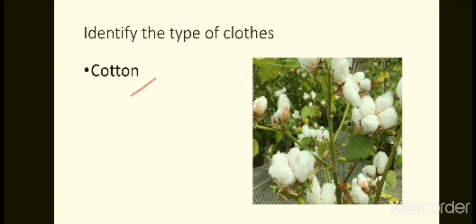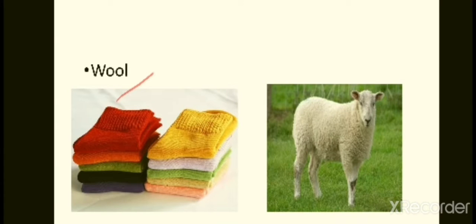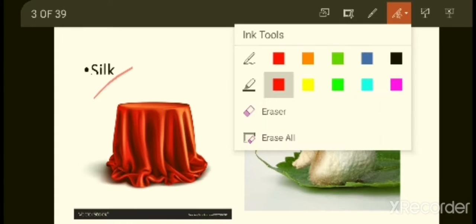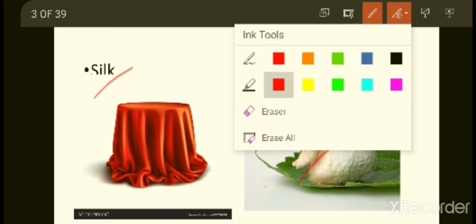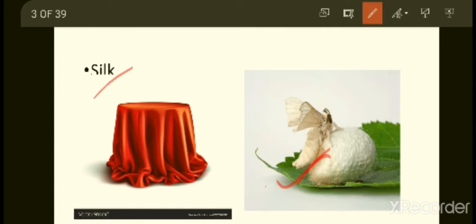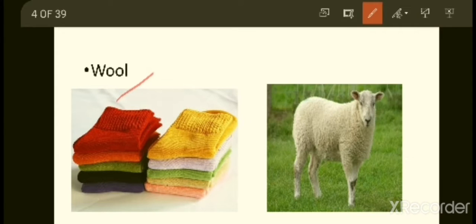Cotton is from plant, jute is from plant, silk is from animal and wool is also from animal. If you see here, silk is obtained from silkworm. This is silkworm. So silk is obtained from silkworm and wool is obtained from sheep.